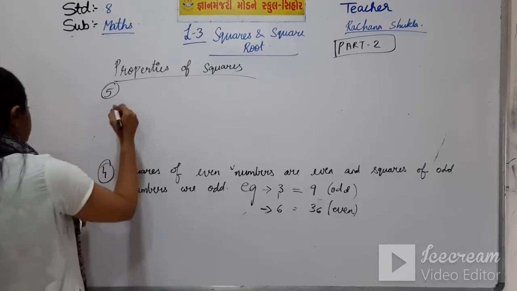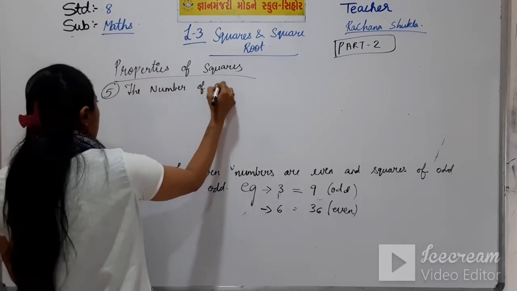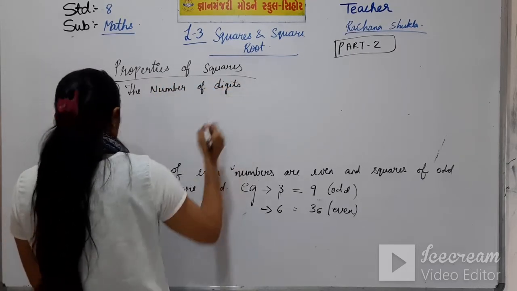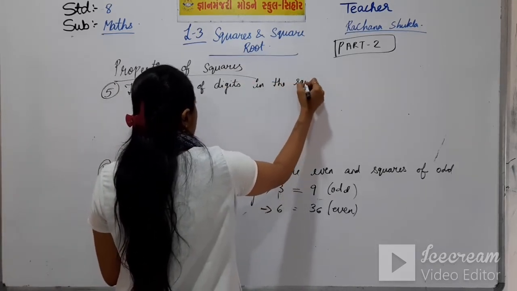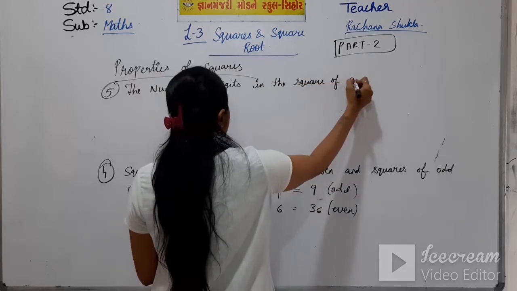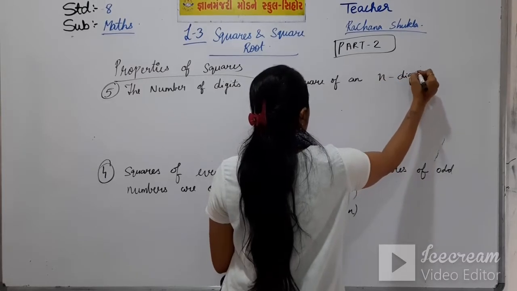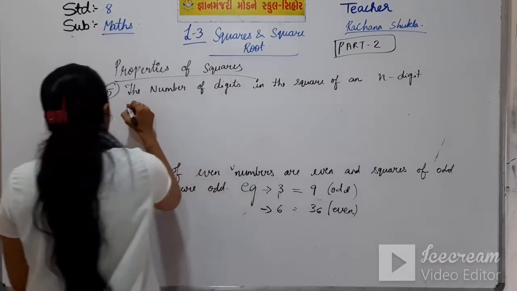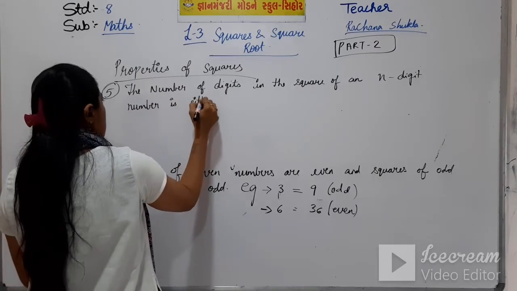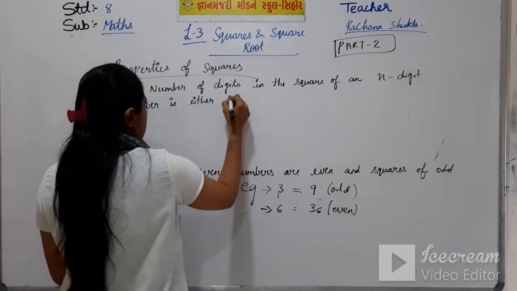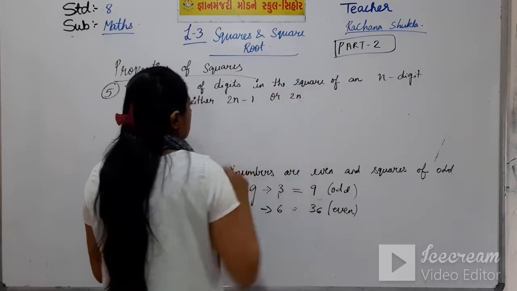The fifth property: the number of digits in the square of an n-digit number is either 2n minus 1 or 2n.